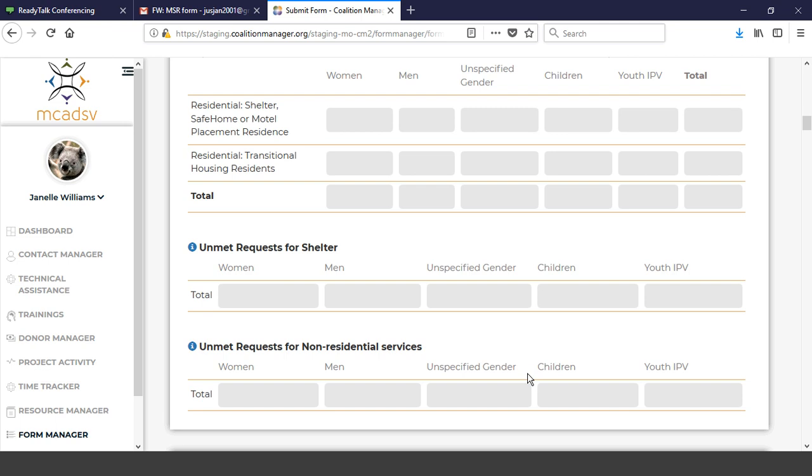The one thing that's not going to be in Coalition Manager 2.0 is an error if the totals in the above section of new don't match the demographic part. We'll talk about that a little more when we get down there, but I want you to pay close attention to those totals. As far as unmet requests for shelter and requests for non-residential services, there's no change.